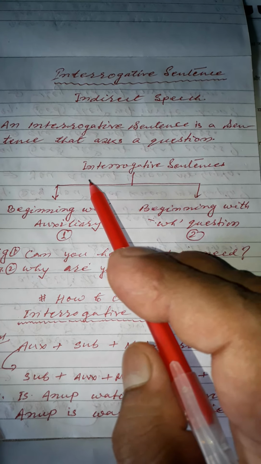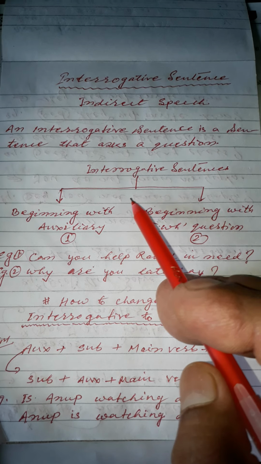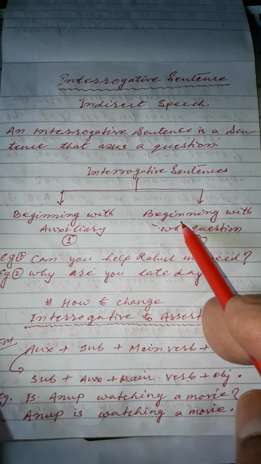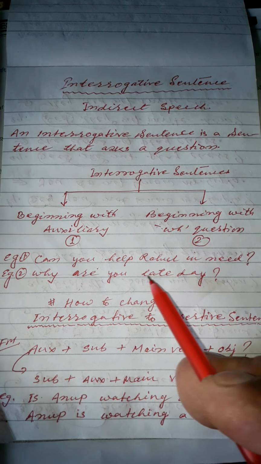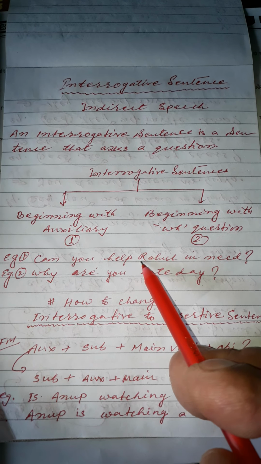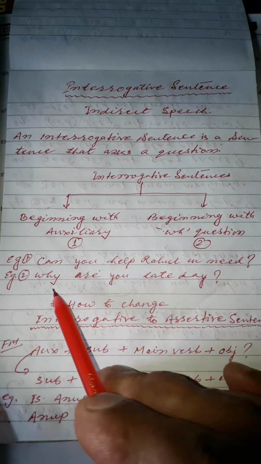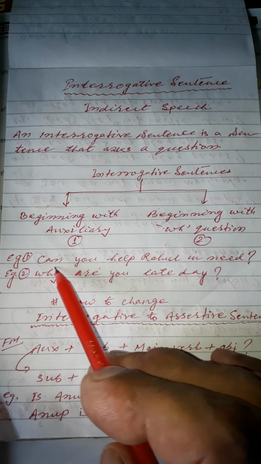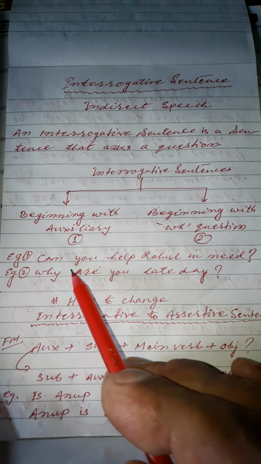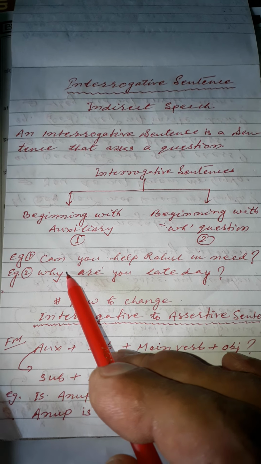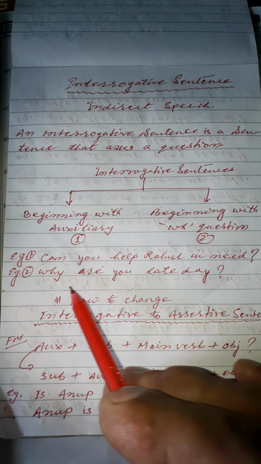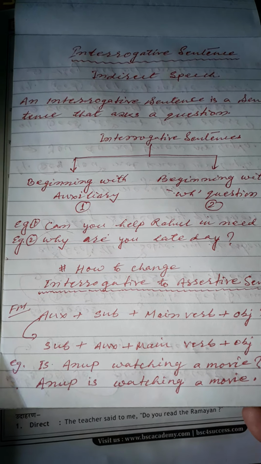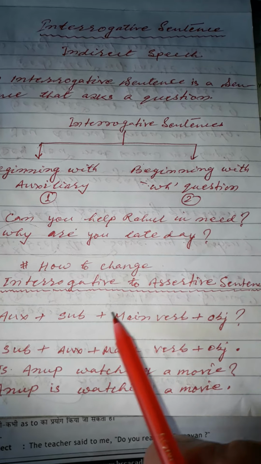In indirect speech, there are two types of interrogative sentences. First is beginning with an auxiliary, the second is beginning with WH questions. Take an example: Can you help Rahul in need? The second is: Why are you late today? In the first sentence, can is a modal auxiliary, and the second starts with why, that is a WH question.